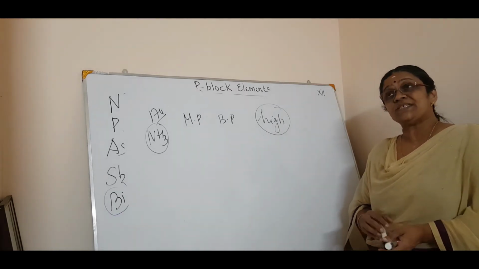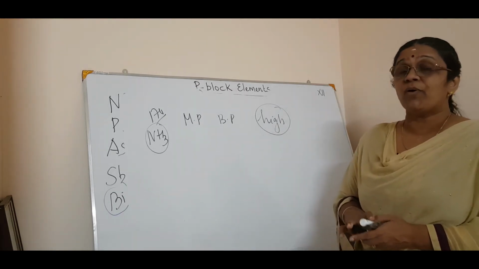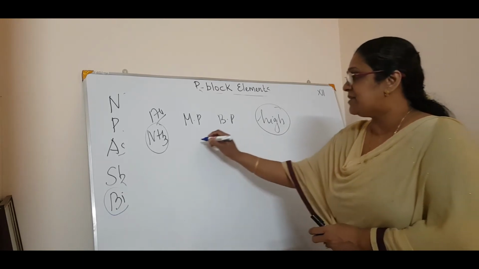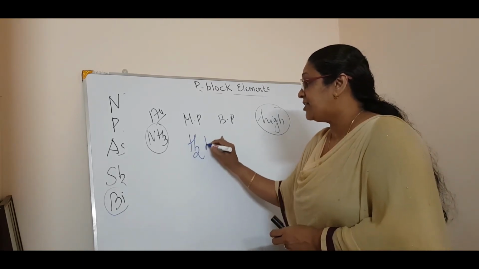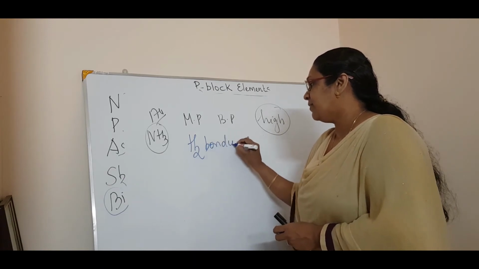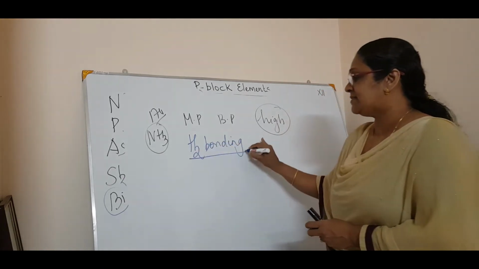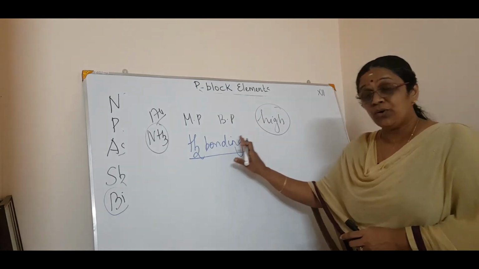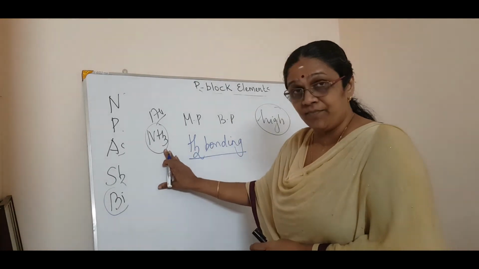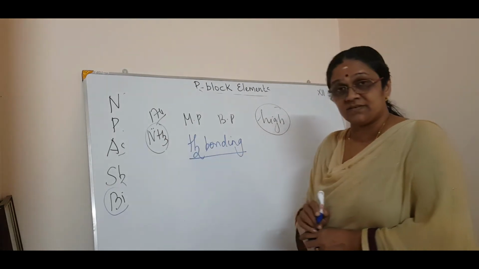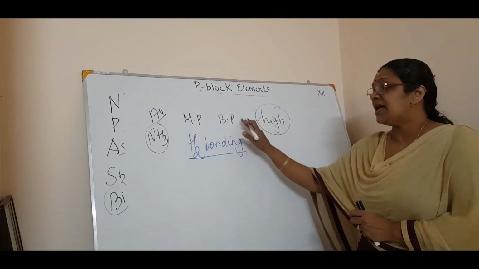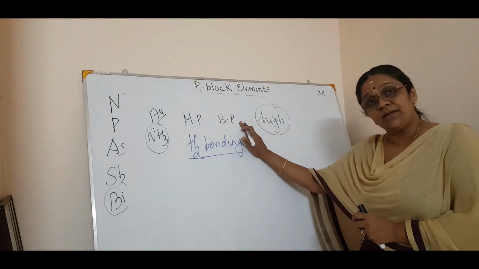Now, whenever a question asks why some compounds have a high boiling point, 90% the answer must be that they have hydrogen bonding. Okay, so the reason remains the same for ammonia, that is due to the hydrogen bonding in ammonia. You know there is a lone pair of electrons, isn't it? So due to the hydrogen bonding in ammonia, it has a high melting point and boiling point.